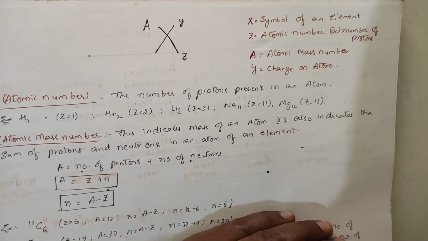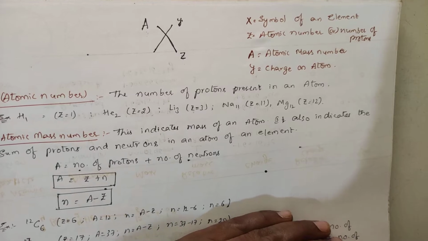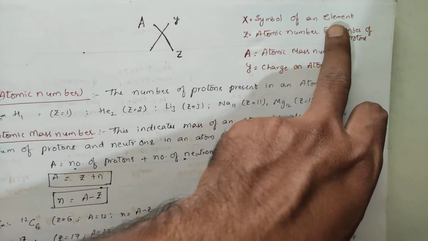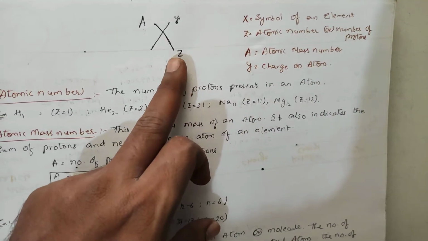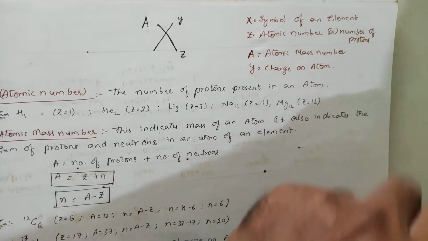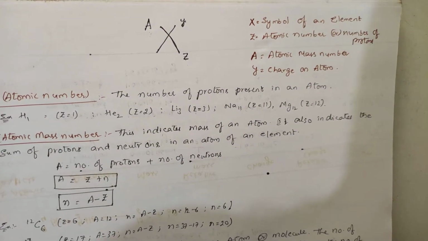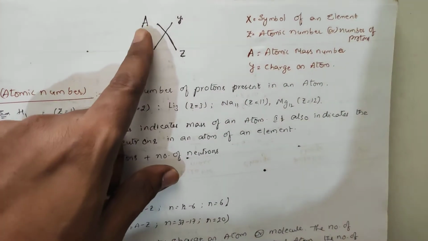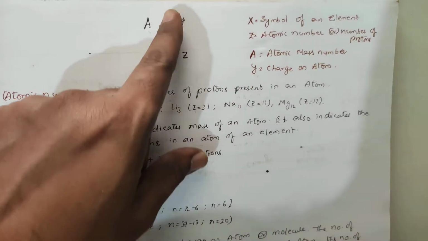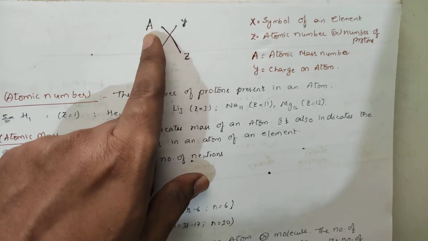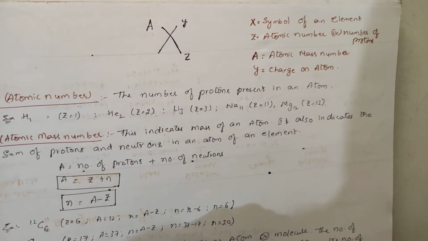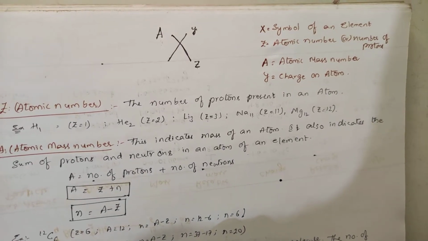Okay, we shall take an example. First let us conclude all this. X represents the symbol of the element. Z represents atomic number. Atomic number is also called number of protons. Clear? Atomic number or number of protons. This A represents atomic mass number. What is the mass of this particular element? A. Y represents charge on the atom.